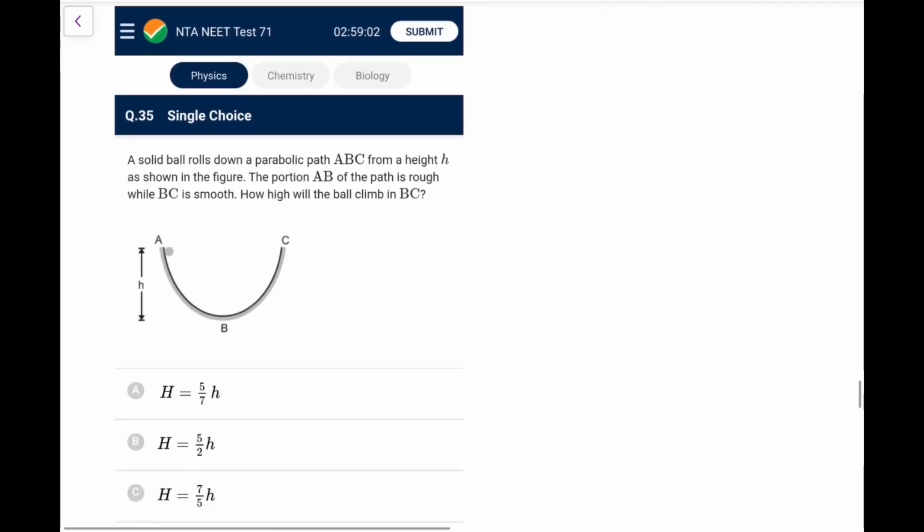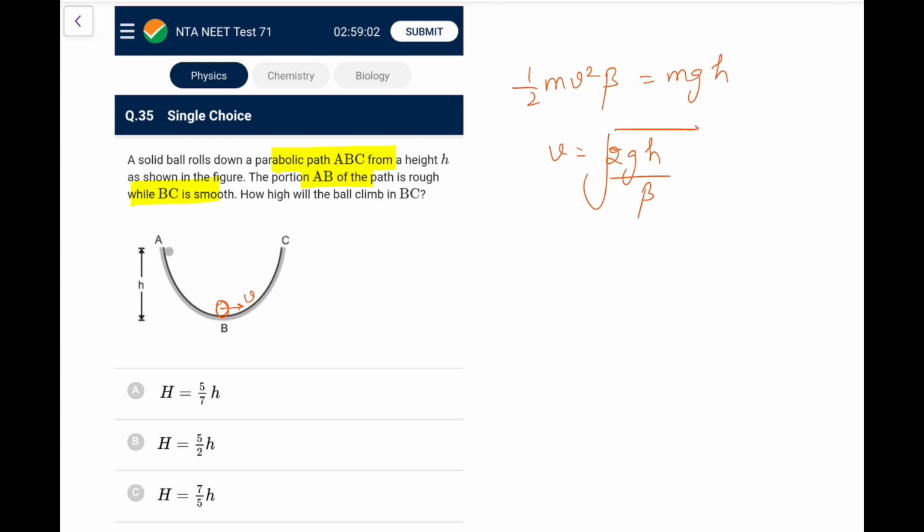Next one. A solid ball rolls down a parabolic path ABC from a height h as shown. The portion AB of the path is rough while BC is smooth. How high will the ball climb? So first of all, I can make out the velocity here using half mv square beta, because the potential energy goes into rotation and translation both. That would be equal to mgh. So v square will come out as 2gh by beta, and because it is a solid sphere, beta would be 7 by 5.